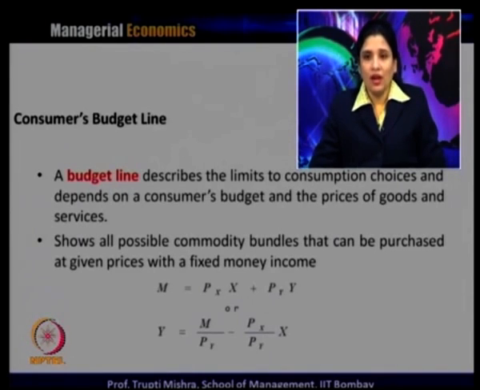We are assuming that the entire money income of the consumer is spent only on the consumption of goods X and Y. Px is the price of X, Py is the price of Y, x is the quantity of X and y is the quantity of Y. So the entire money income is spent on X and Y, and since it is equal to income, the price of X and the price of Y are multiplied along with the quantities of X and Y.